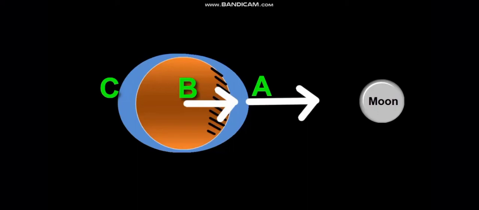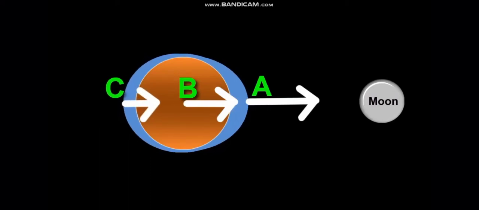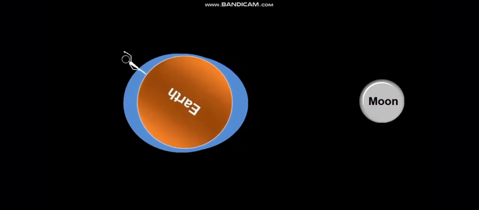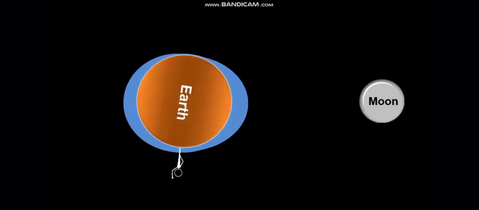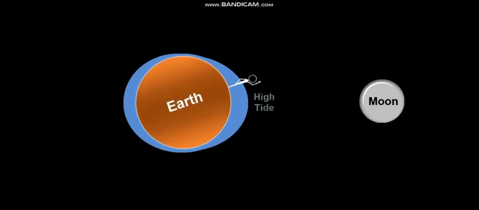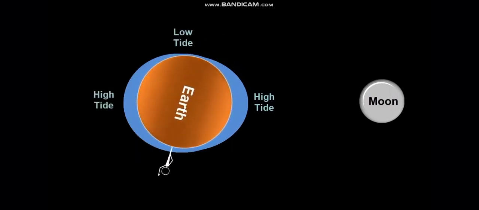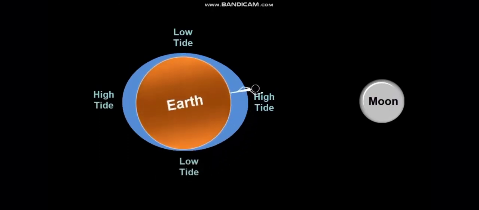Now we will concentrate on C, where there is the least gravitational pull. There also we will feel a gravitational pull, but that will be least. So it will be formed in this way. Both A and C will have the bulges, and those bulges are known as high tide, and the opposite side is the low side. Now when the earth rotates in one day, it will experience two high tides and two low tides in this way, and the earth will keep rotating.